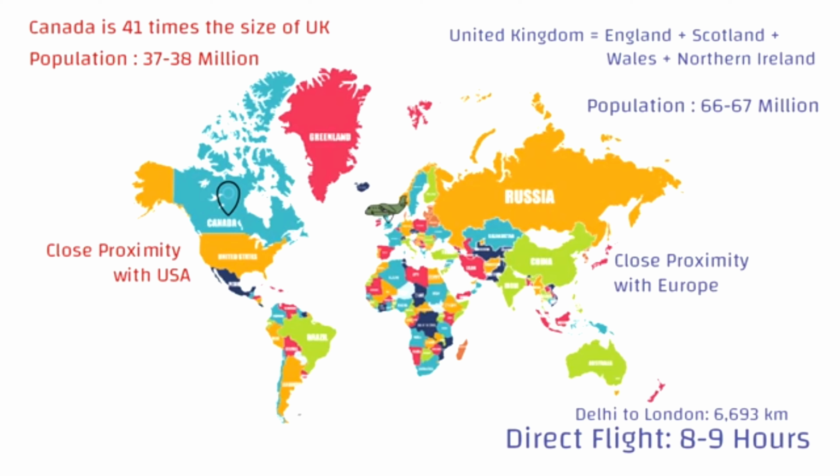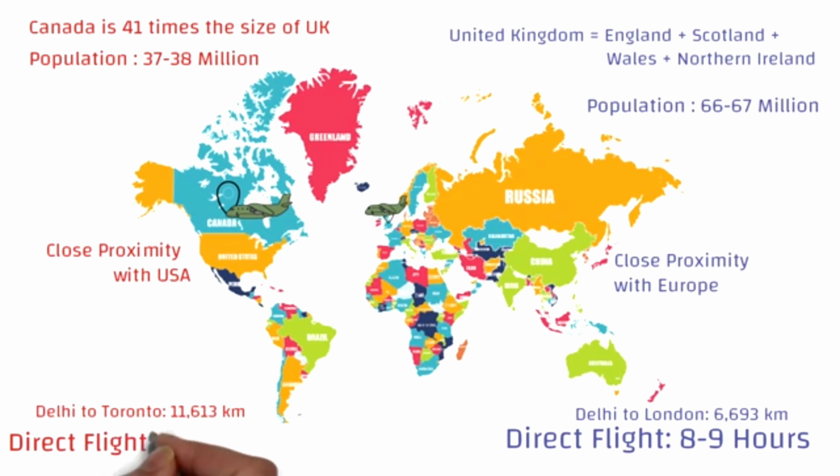And for example, if you're planning to immigrate from Delhi to Toronto, the distance is around 11,600 km, which is approximately close to double compared to Delhi to London. So a direct flight would take around 13 to 14 hours, which means if you want to stay close to your home country, and if your home country is India, Bangladesh, Pakistan, immigrating to UK would be a little easier because commuting would take less time.